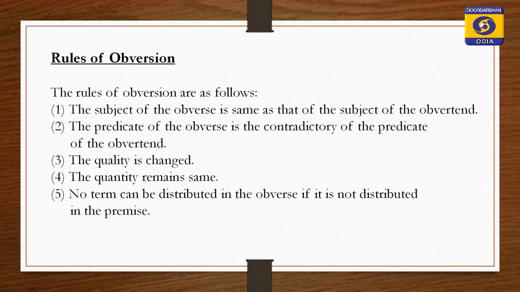No term can be distributed in the conclusion if it is not distributed in the premise. And this rule is there because it is deductive inference and conclusion cannot be more general than the premise. So, these are the rules of aversion. We will apply now the rules to 4 categorical propositions, that is A, E, I and O propositions.